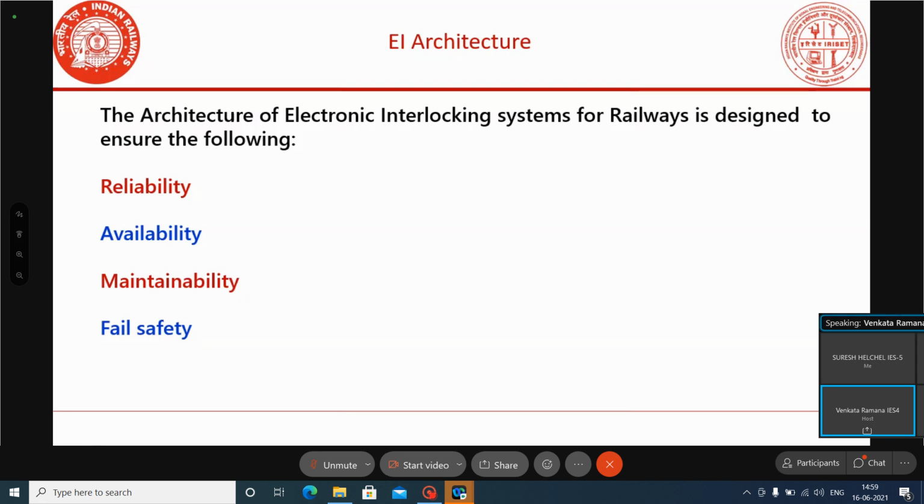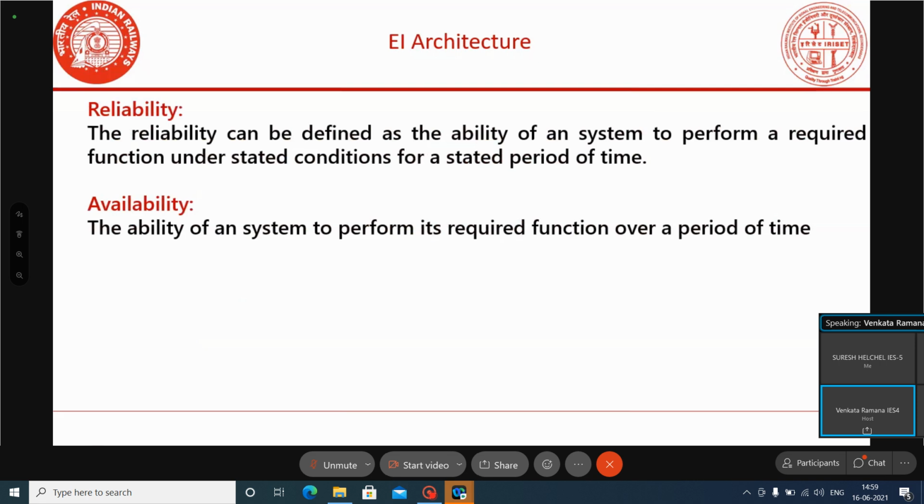Now we will see the definition of reliability. Reliability is defined as the ability of a system to perform a required function under stated conditions for a stated period of time. Any equipment we can call reliable if it performs the required functions under stated conditions for a stated period of time.